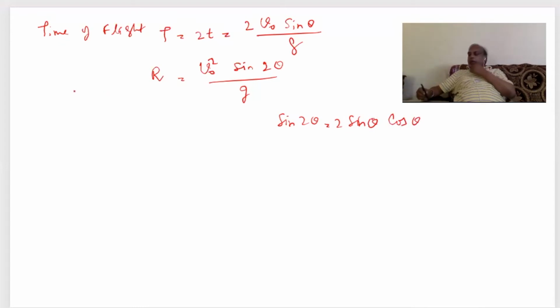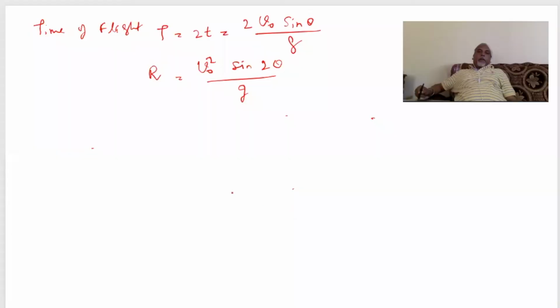Now what about the maximum height? We have one equation here, S is equal to V0 T minus half G T square.